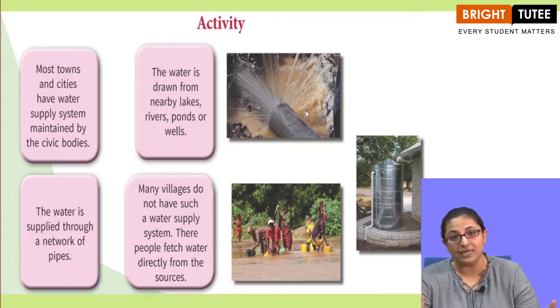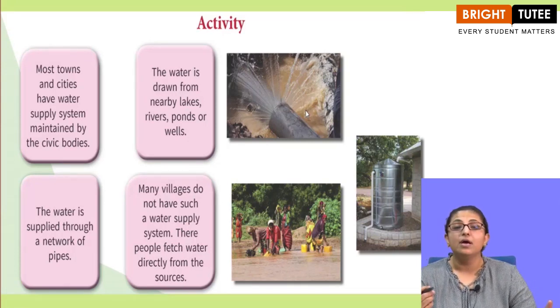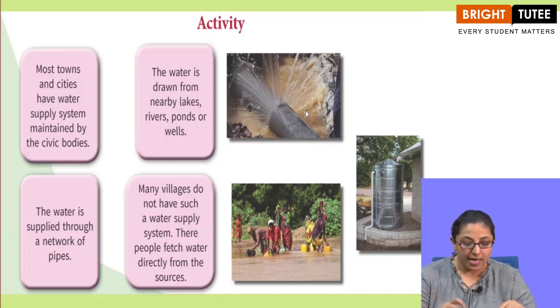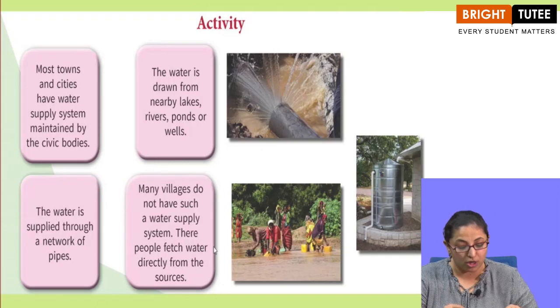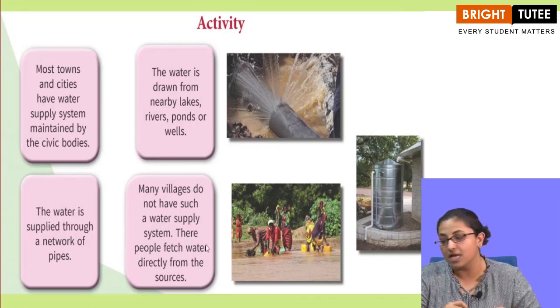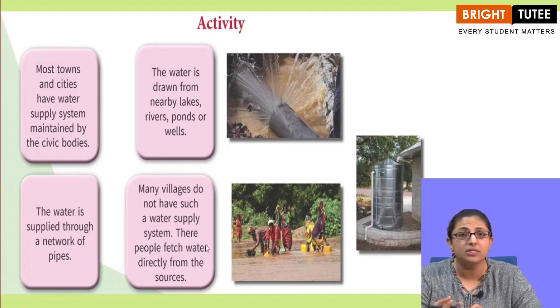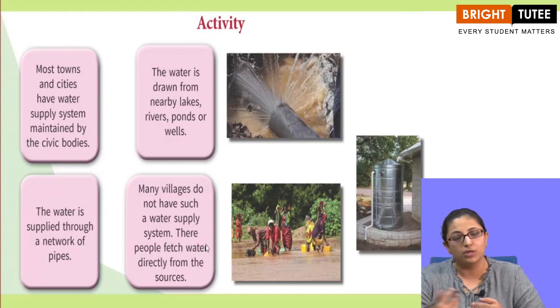So, how do people get water? Well, they do not have a water supply system. So, these people fetch water directly from the sources. Now, what is the source of water? The sources of water can be rivers, ponds, lakes, seas, oceans, whatever water body is near to them. So, they directly get the water from the water source.